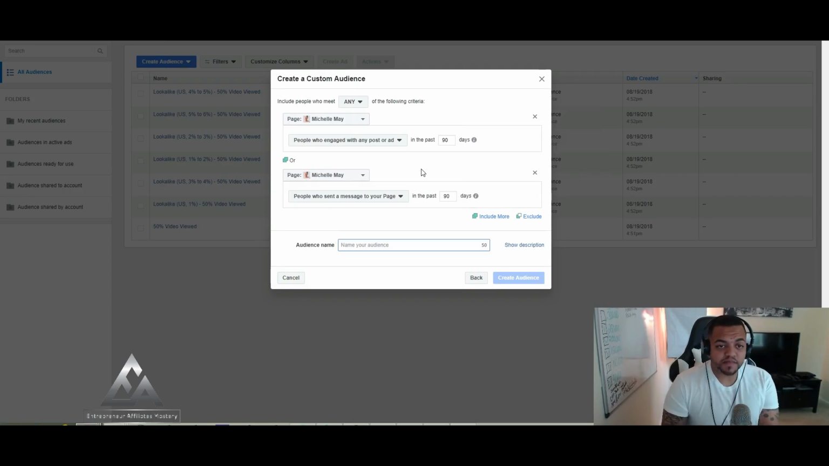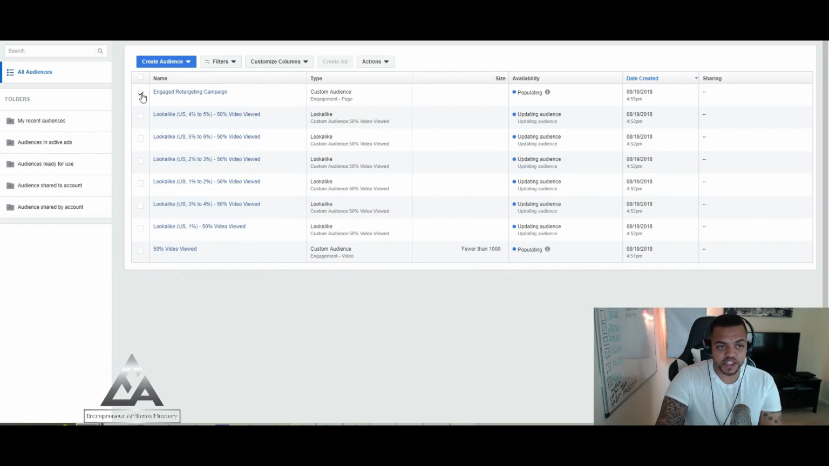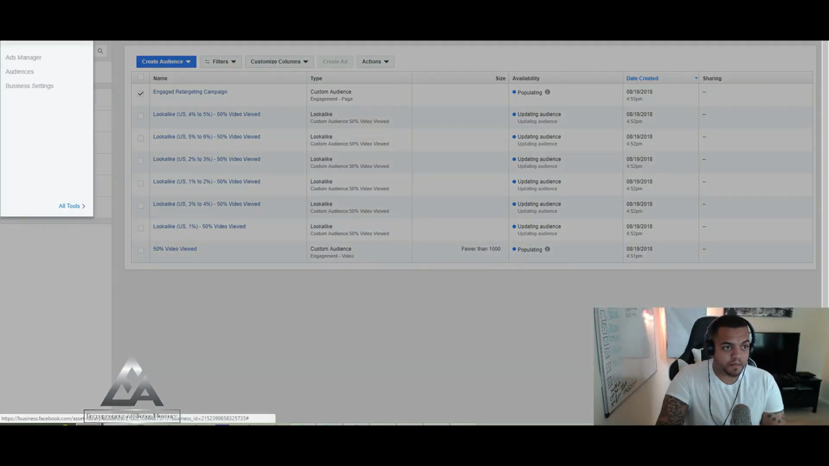Now what this means is that they have to meet one of the requirements in this audience. They have to have engaged with our ad, or they have to have sent our page a message. So now we can name it engaged retargeting campaign. Then we just click create audience. Make sure to click this checkbox and create a lookalike audience.